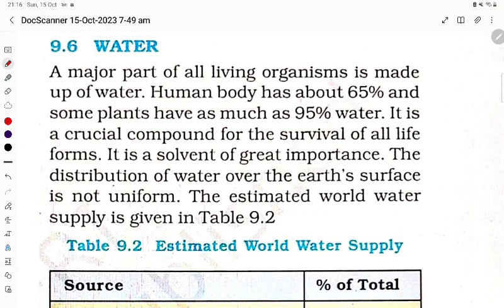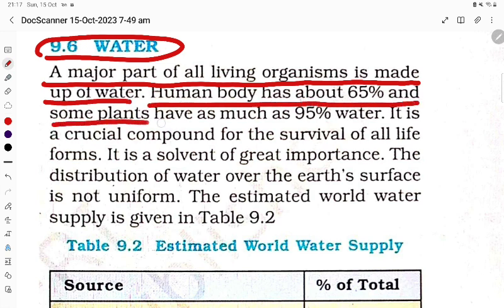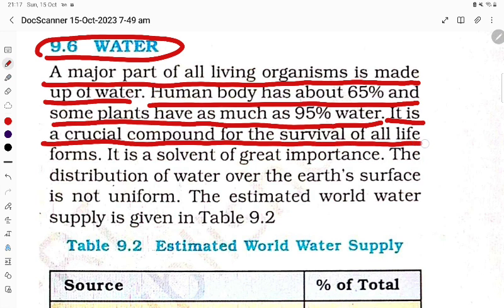Hello student, let's try to understand in detail about water. A major part of living organisms is made up of water. The human body has about 65% and some plants have as much as 95% water. It is a crucial compound for the survival of all living forms. It is a solvent of great importance.